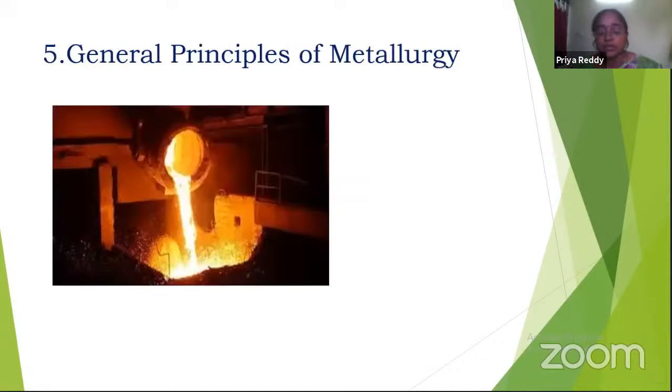And the fifth unit consists of general principles of metallurgy. General principles of metallurgy means we have to extract metals from the ore. Metals can't be obtained in a pure form, so we have to extract metals from the ore. So the principles required to extract those metals are discussed in the general principles of metallurgy topic. As per our latest information, this unit is also deleted.